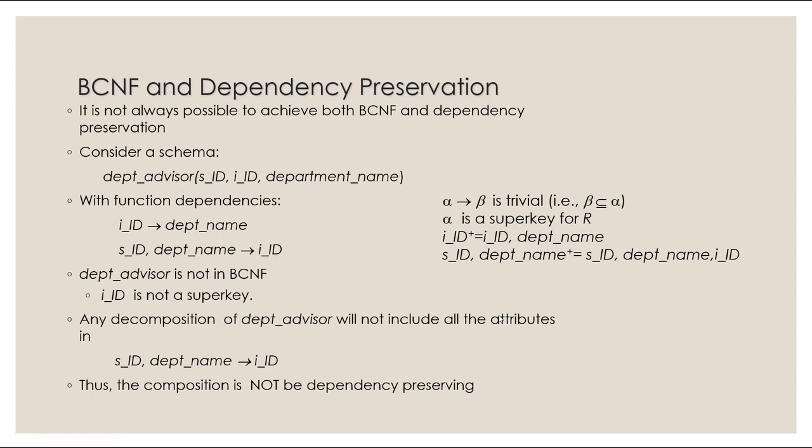We have the department advisor table, which has the student ID that's being advised and the instructor ID. So this instructor is doing the advising on the student, and the department name. Okay, so we have two functional dependencies.